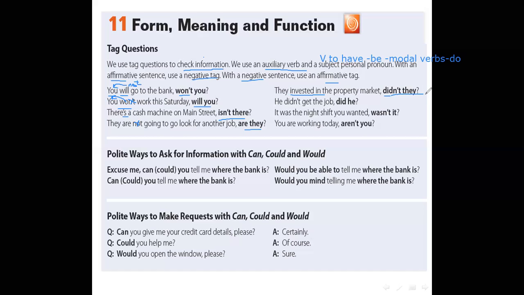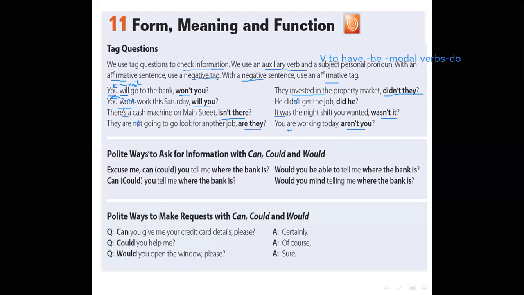He didn't get the job. Did he? Here, negative, so we will make the tag question in positive form. It was the night shift you wanted, wasn't it? Okay, it was will change into wasn't it. You are working today. Where is the auxiliary verb? Excellent. Are. So we will say aren't you. Any question about this point?